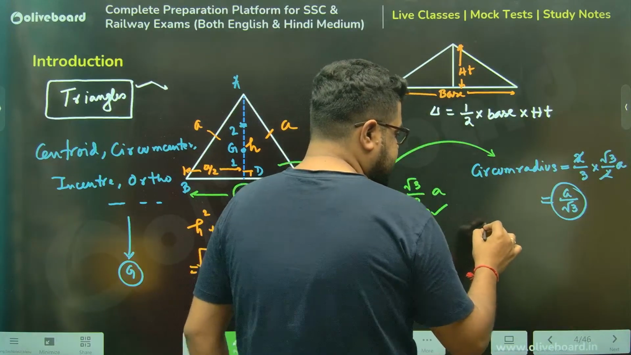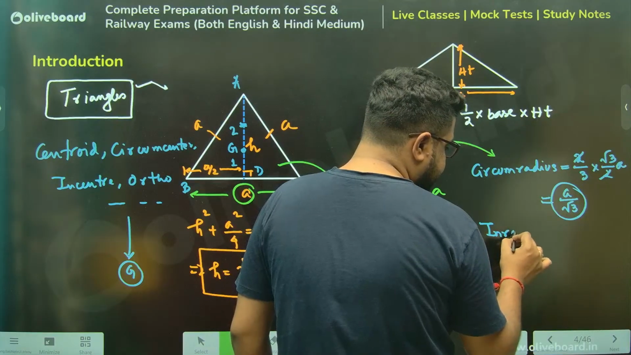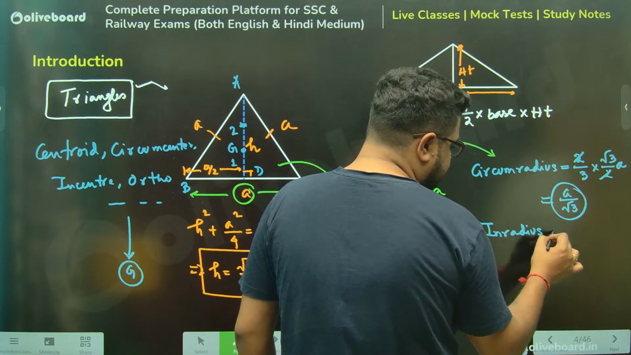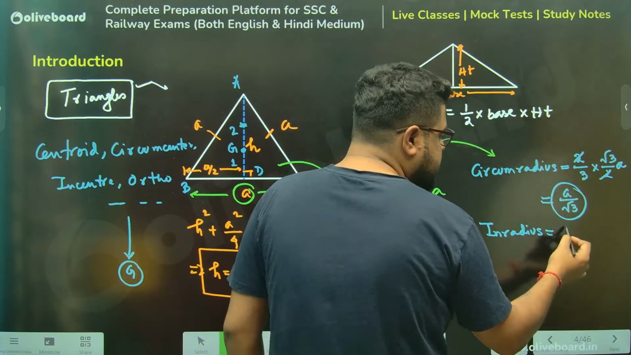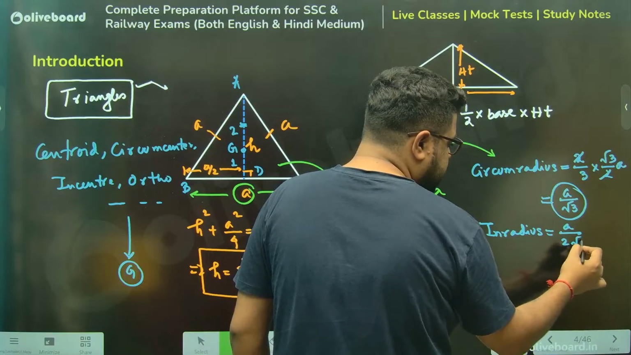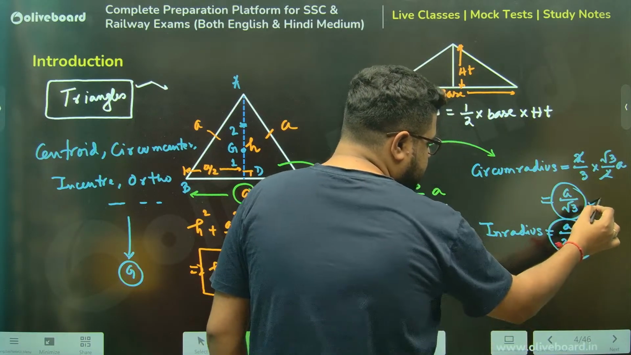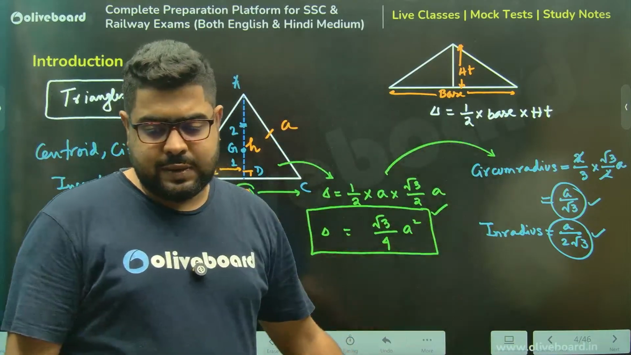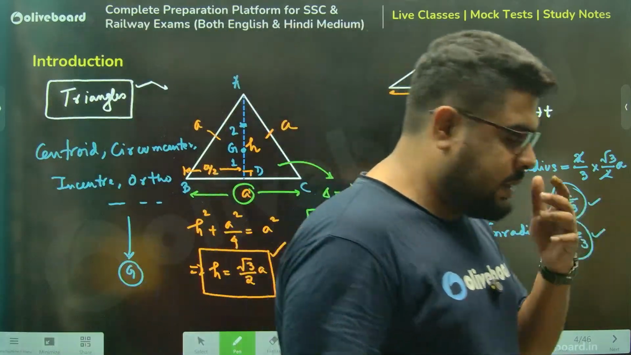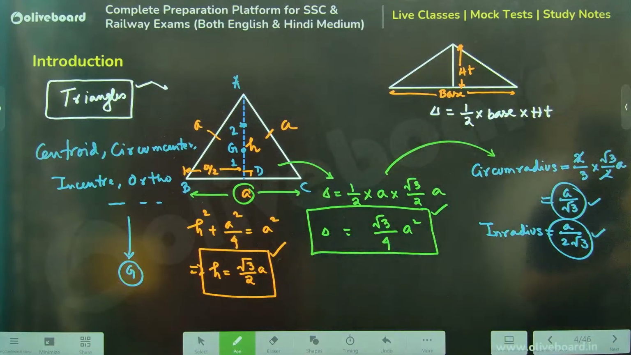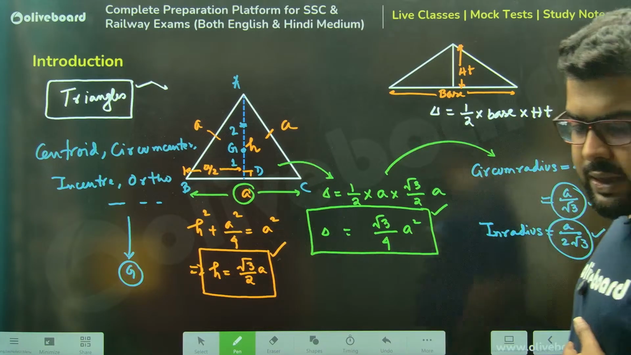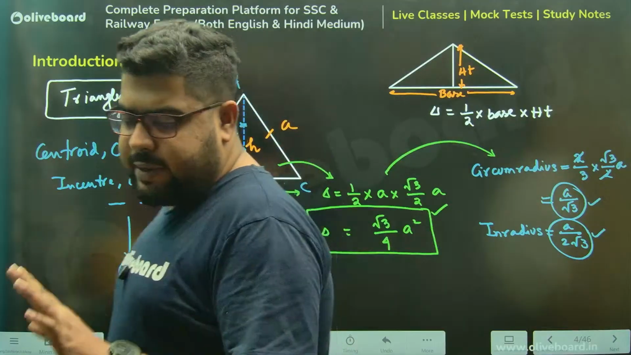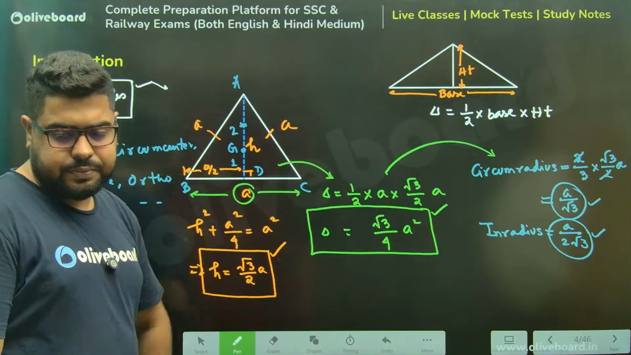And the inradius, meaning the radius of the in-circle, will be half of this 2:1. So this will be half, meaning A by 2 root 3. These are the two things. You get direct questions from these two. That is why it's very important that you remember this. They ask you direct questions from here every year. So it's very, very important you understand this.